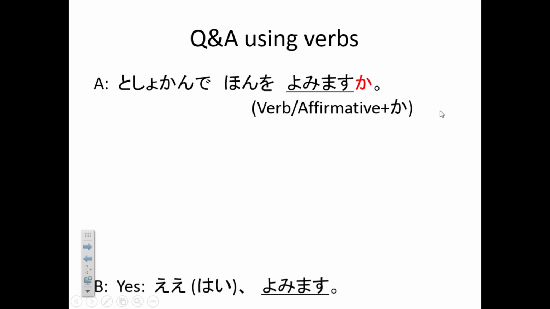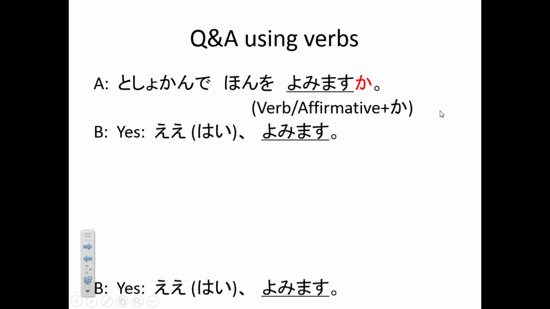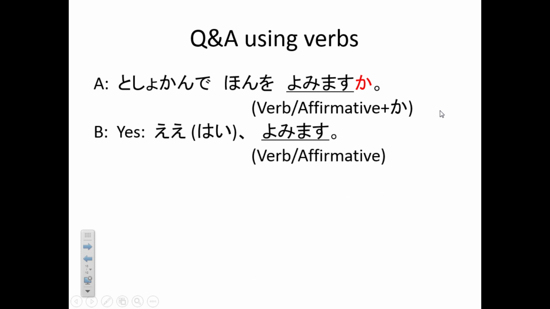And then, if you wanna say yes, don't say はい、そうです. This is used for nouns. And then now you're using verb. So you have to keep the same verb used in a question and then say, yes, I read. So it becomes はい、読みます. Yes, and then verb affirmative.